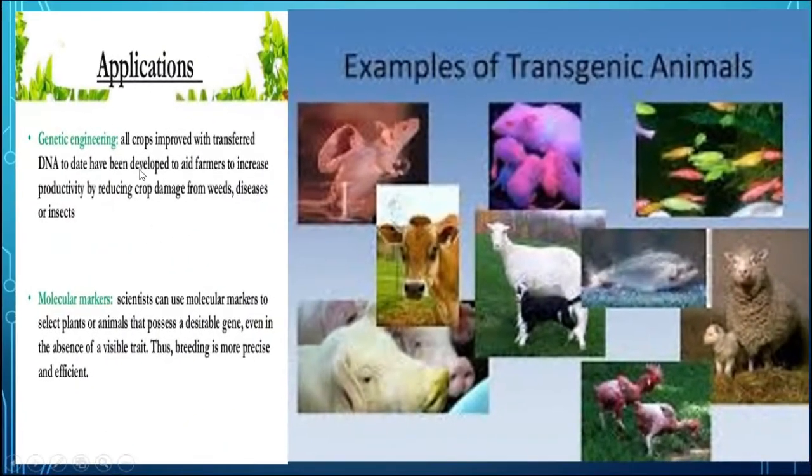Here also showing the application of genetic engineering in the production of transgenic animals. These are some examples of transgenic animals which are used nowadays in various activities, various purposes.